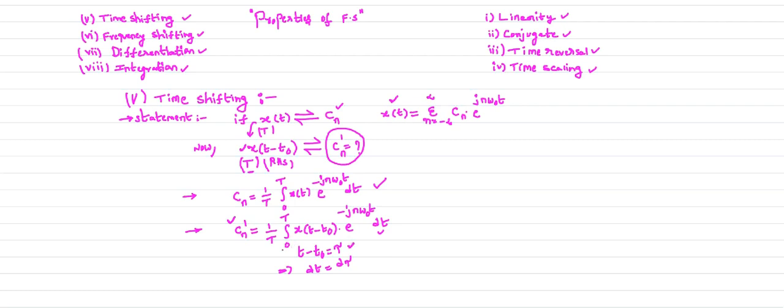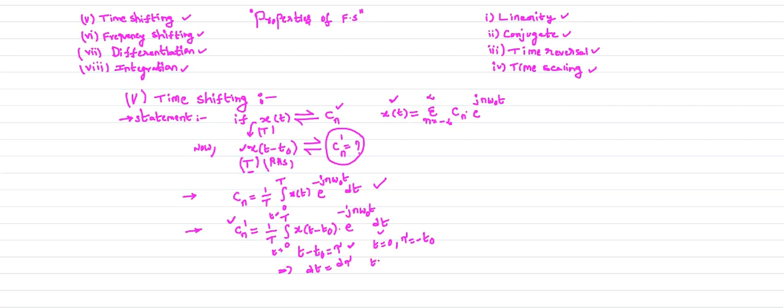Previously the limits for t were 0 to capital T. When t equals 0, tau is minus t naught.